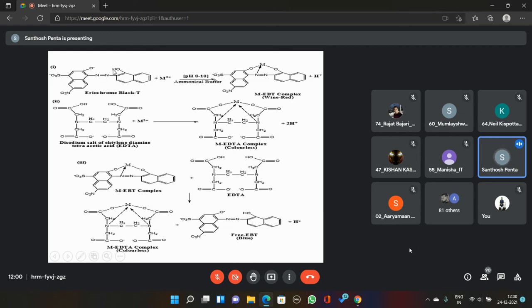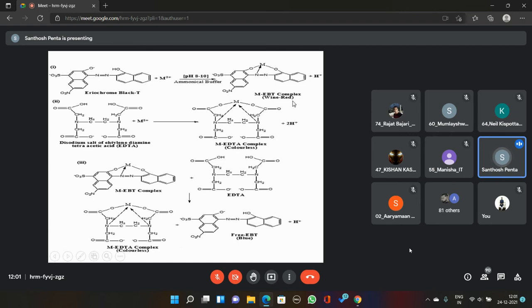Then what happens when EBT indicator is added to the conical flask? Immediately, the metal ions present in the water sample react with EBT in the presence of basic buffer solution. That is going to produce a metal EBT complex. Because of the complex, it shows the wine red color.